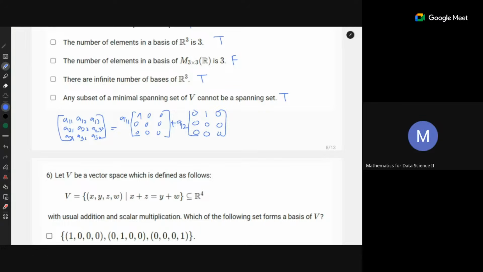If it is a minimal spanning set, it is a spanning set and any subset of this is not a spanning set of the vector space. Because if a subset of this minimal spanning set also spans the vector space, that means the earlier one was not minimal, since you have a lesser number of vectors that span the whole space. That would contradict the hypothesis you started with. So this is true, not false.